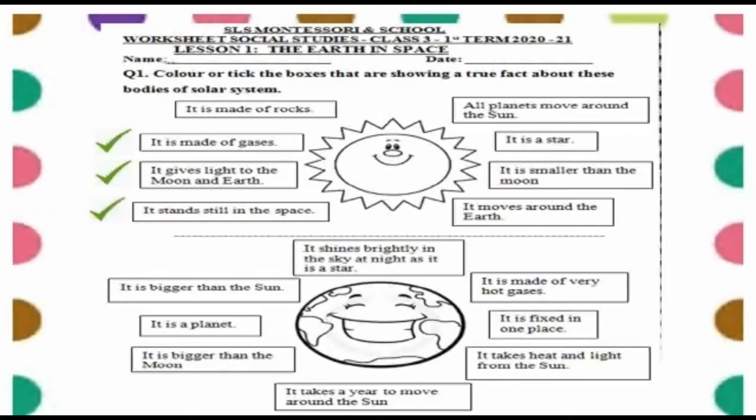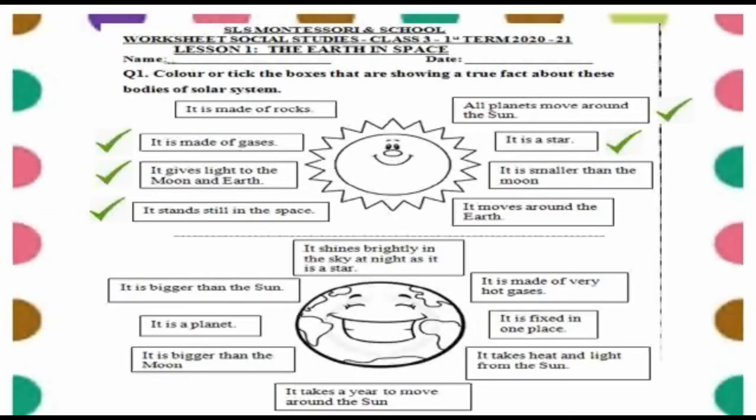All the planets move around the sun. Yes, dear students, all the 8 planets move around the sun. It is a star. Yes, it is a star. It is not a planet. It is smaller than the moon. Yes, it is smaller than the moon. It moves around about the earth. So which one will be correct? We will tick them.